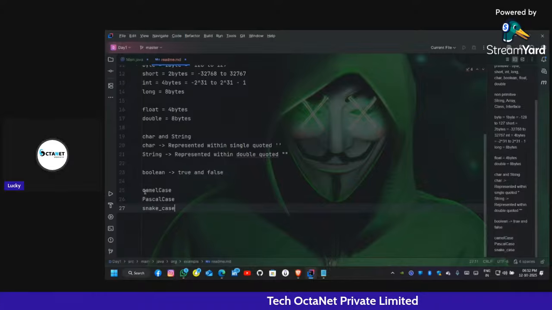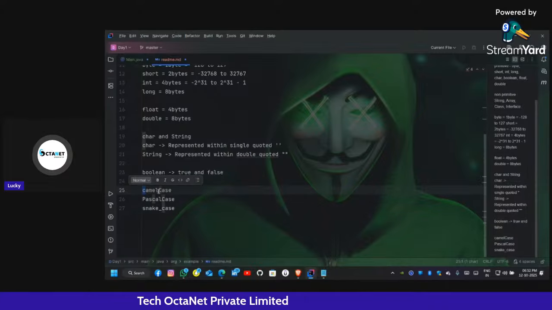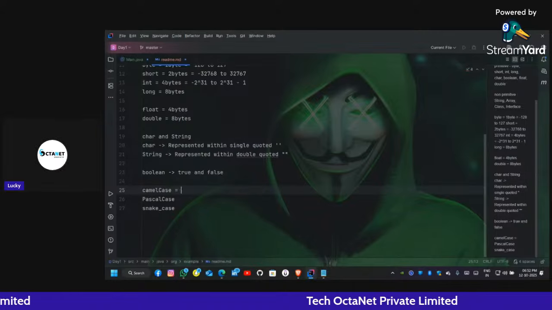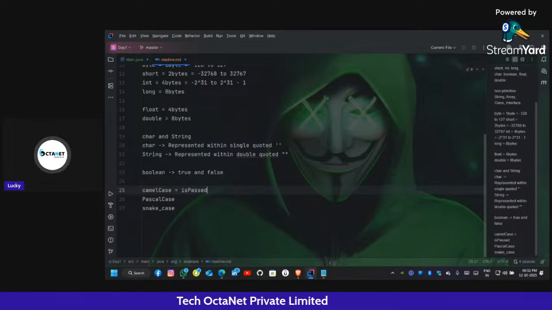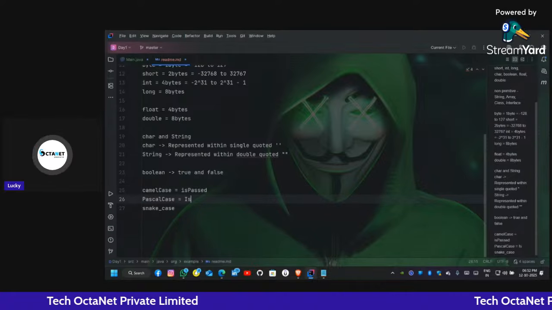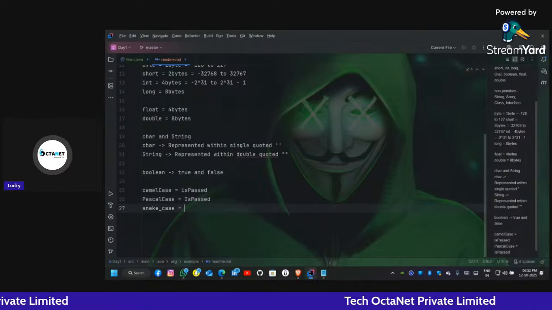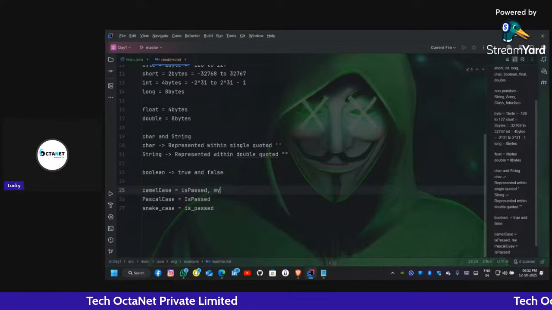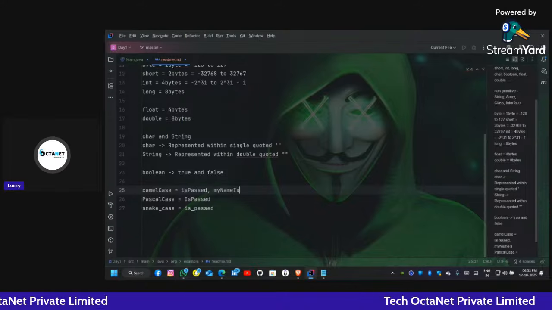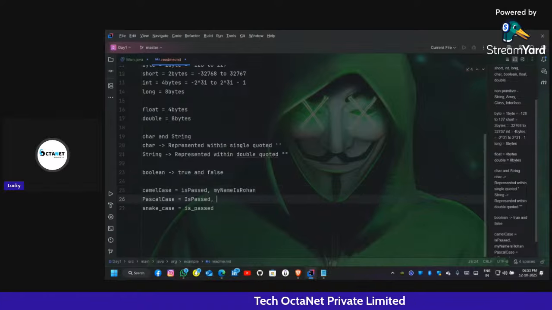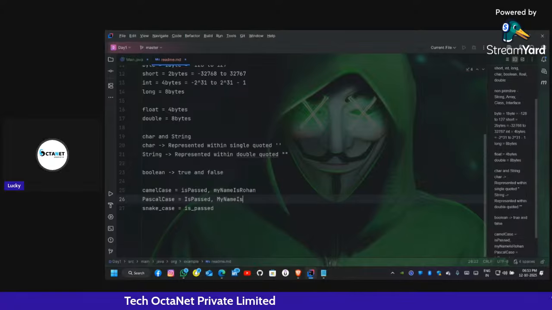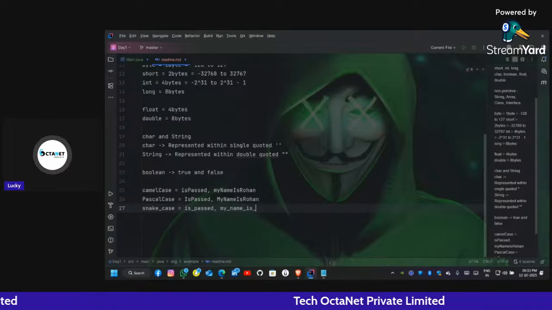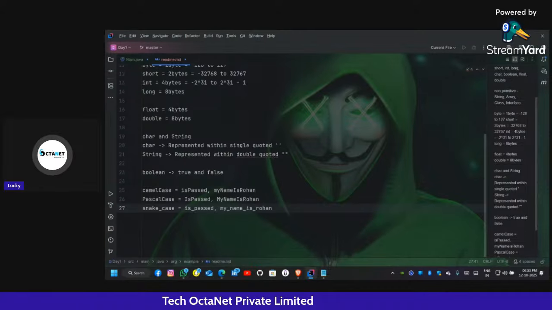In camel case, the first letter of the first word is always small and the second word starts with a capital. Let's give an example: isPast, like I discussed. Taking another example, my name is Rohan, in camel case, Pascal case, and snake case. These are the three standard rules to write your variable names.